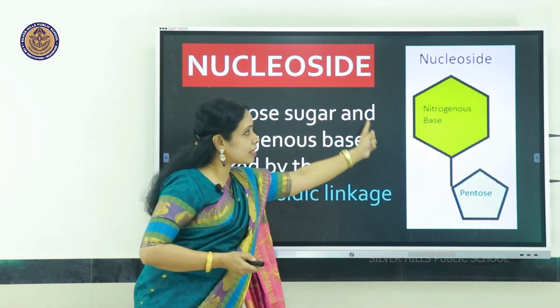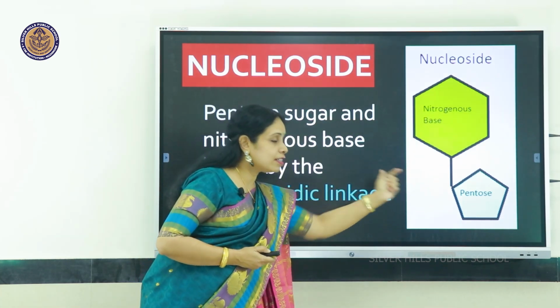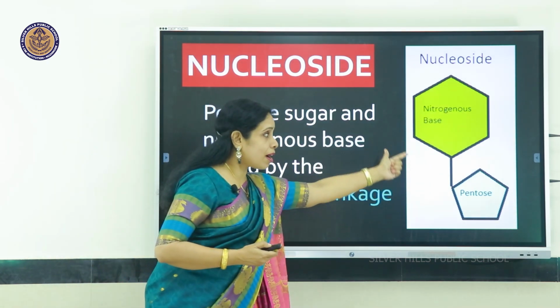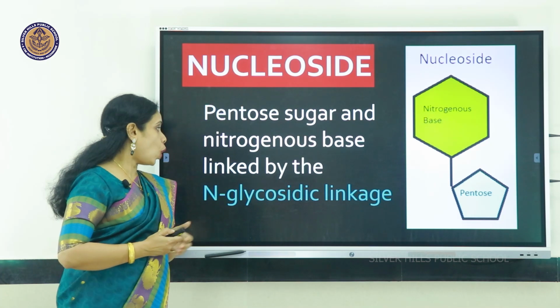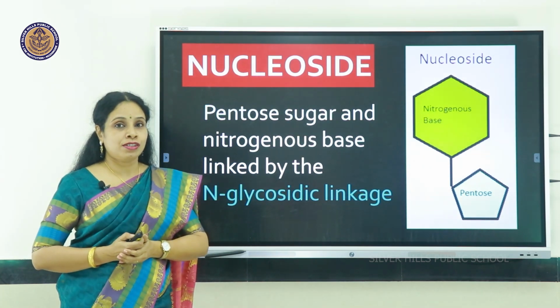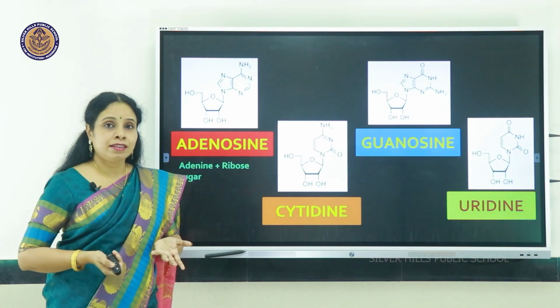So over here you can see the nitrogenous base with a single ring, and this one here is the pentose sugar. And the two of them are attached by a bond called N-glycosidic linkage.